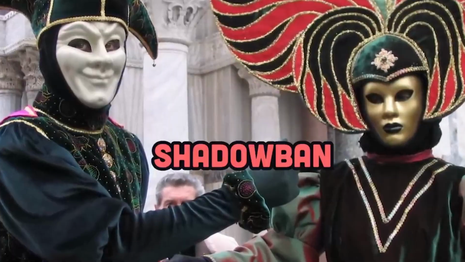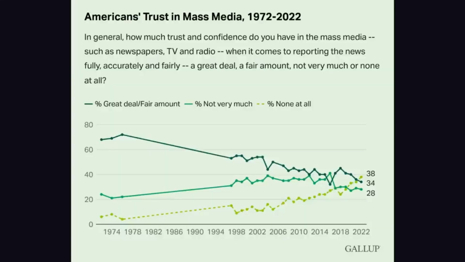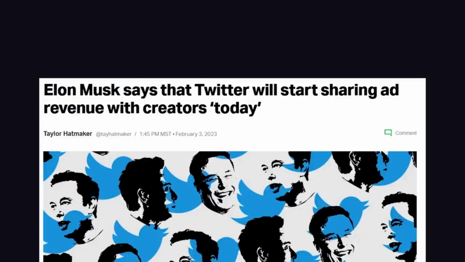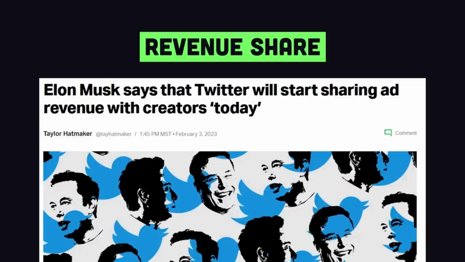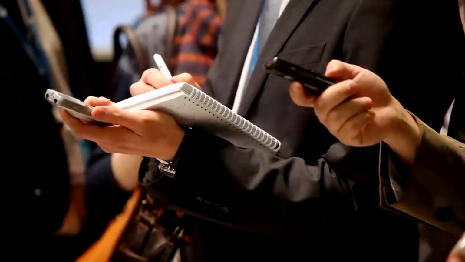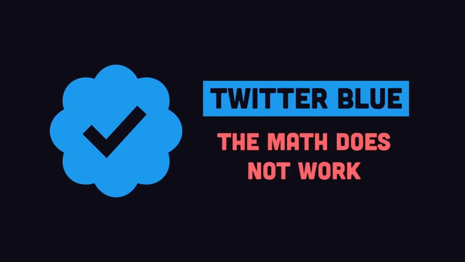And there's a huge opportunity here because the trust in mainstream media has fallen so low. Many people already use Twitter to consume the news, and although Twitter is currently losing money, they've talked about compensating content creators just like YouTube and other platforms do. When that happens, journalists could potentially make a living on Twitter and put their best content there. Elon knows Twitter Blue is never going to make Twitter any money, but rather it's designed to uplift independent creators